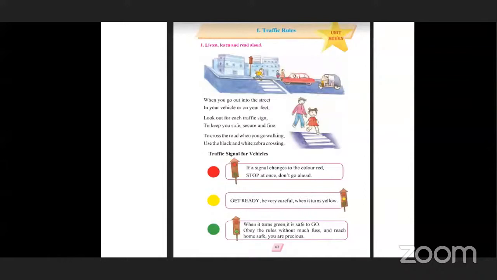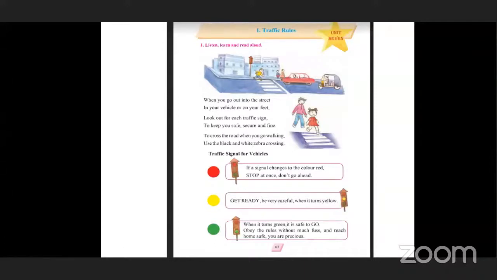If a signal changes to the color red, stop at once. Don't go ahead. Yellow. Get ready. Be careful when it turns yellow. Green. When it turns green, it is safe to go. Obey the rules without much fuss and reach home safe. You are precious. Okay, children?